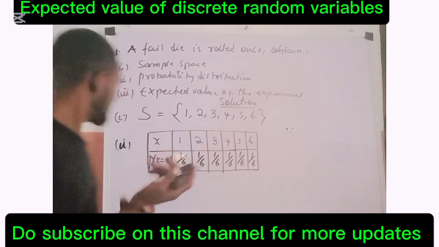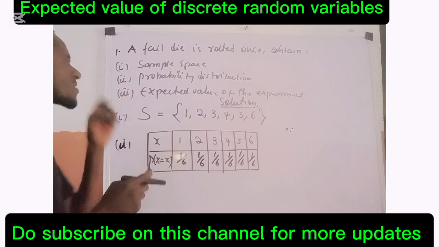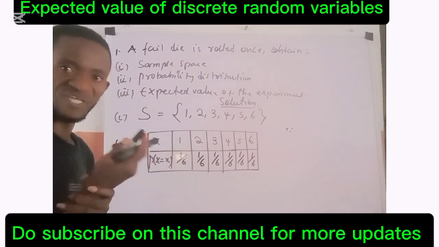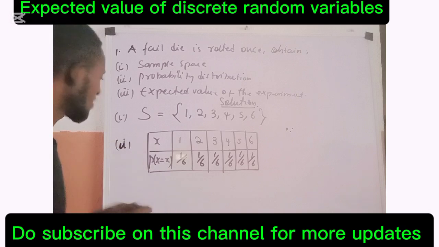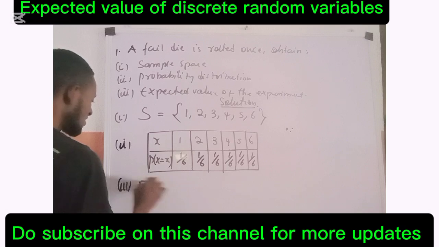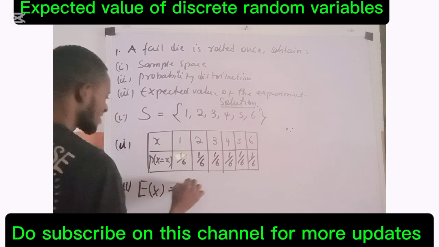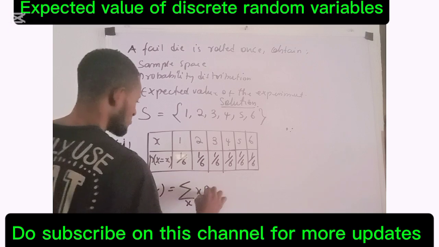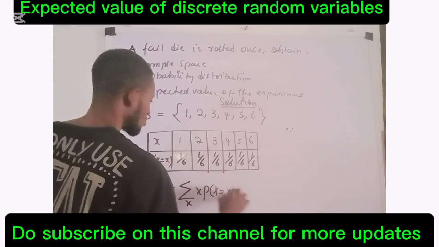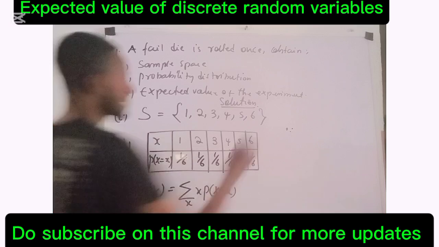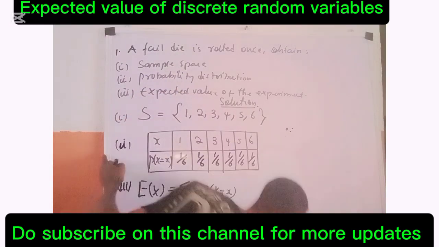Okay? Then we now talk about the third question here, which says we should obtain the expected value. To obtain what? The expected value. We already said that the expected value is E of x, and it's given as the sum over the range of x of x times P of capital X equal to small x. This is now very simple. So permit me to come up here so that we can finish it up here.